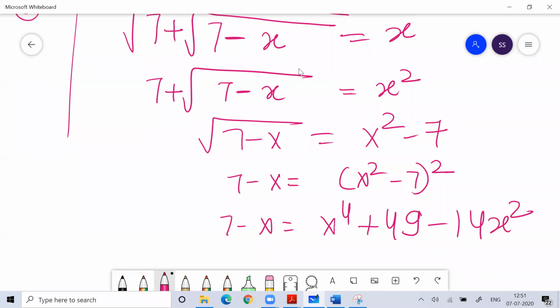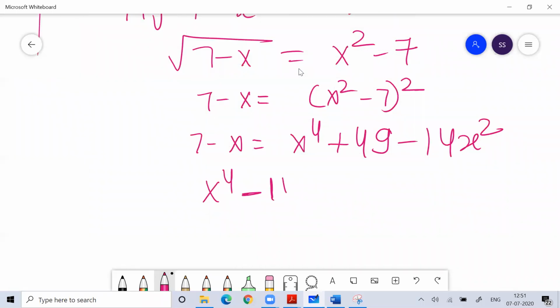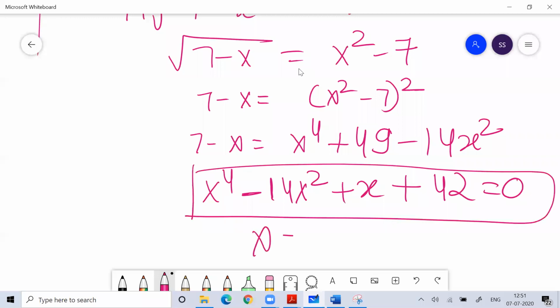So ultimately you will get a biquadratic equation: x to the power 4 minus 14 x square plus x plus 42 equals 0. Now if you want to solve this equation, you put x equal to 3. Your LHS will become equal to RHS.